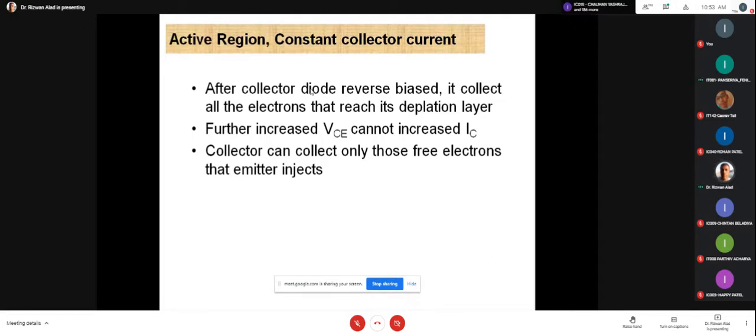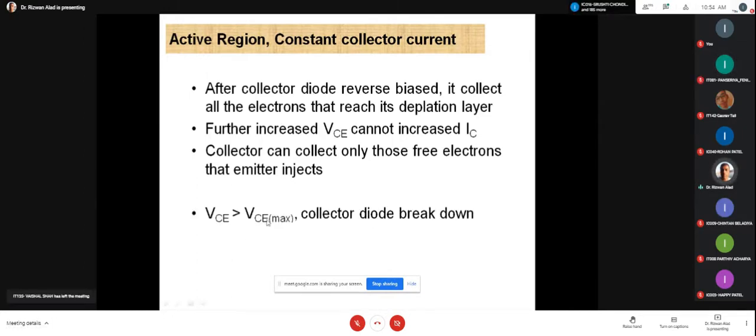Is that clear, everyone? Yes, sir. Okay. Now this equation is clear. What is the meaning of VCE max? It is the maximum capacity of collector emitter voltage, and this VCE max we can decide based on the maximum power dissipation. The maximum power dissipation of the transistor is equal to VCE max into IC.